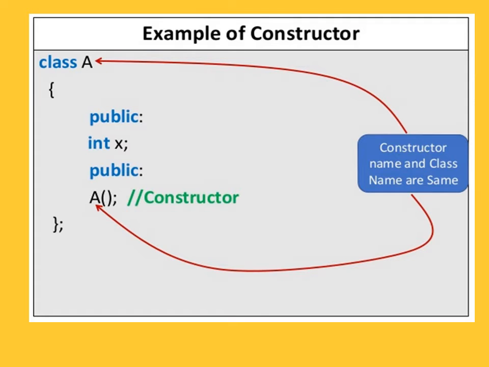Then close the bracket of the class, that is the scope of the class. The constructor name and the class name are same, so it is called as a constructor. That is, the name of the class is A and name of the function is A, where we have written the comment constructor. So name of the class and name of the function are same, then we can say that it is a constructor in a program.